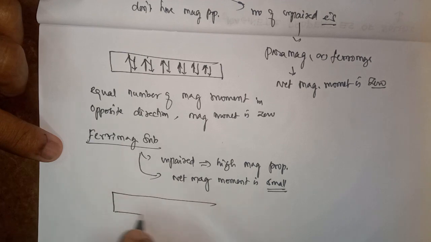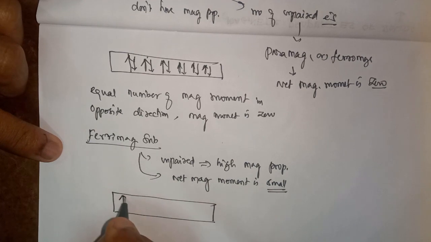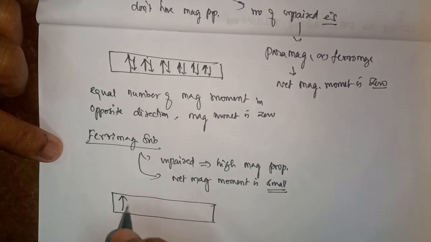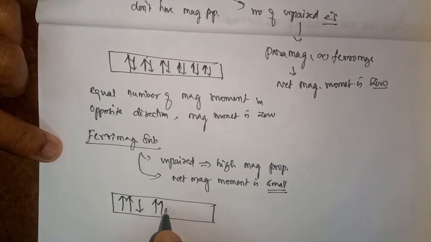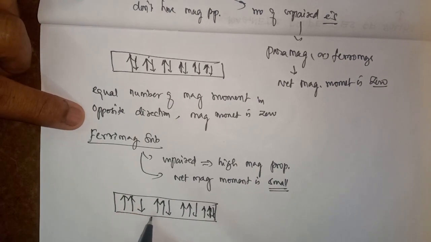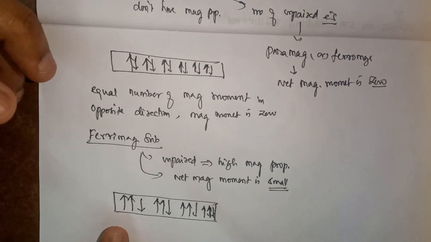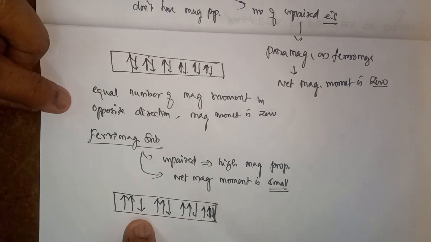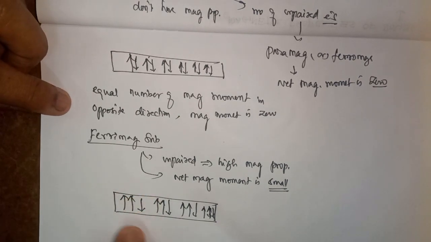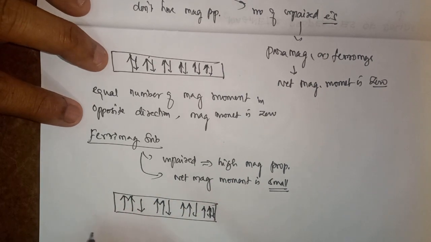You see, it is this and this. But you see this is also in the opposite direction. Here you see these two atoms have magnetic moment in this direction, but one is in the opposite direction. So here the magnetic moments are in opposite directions, but unequal.